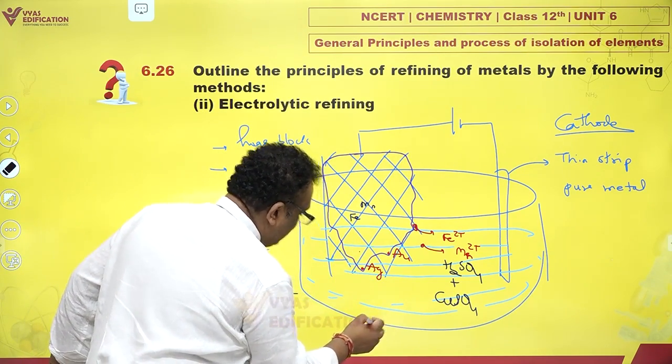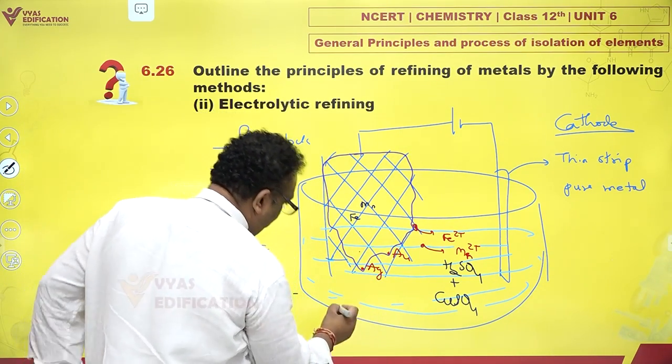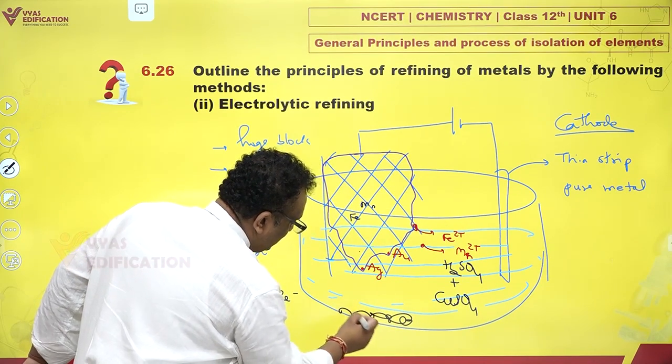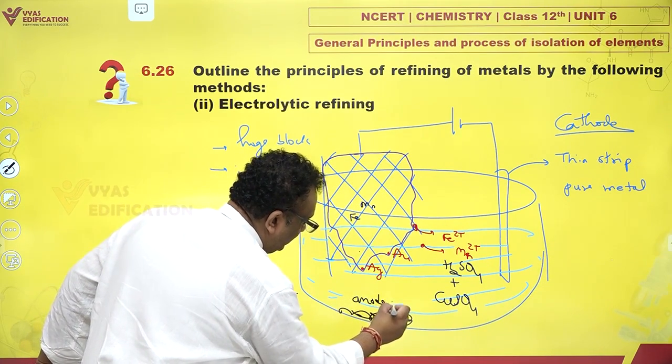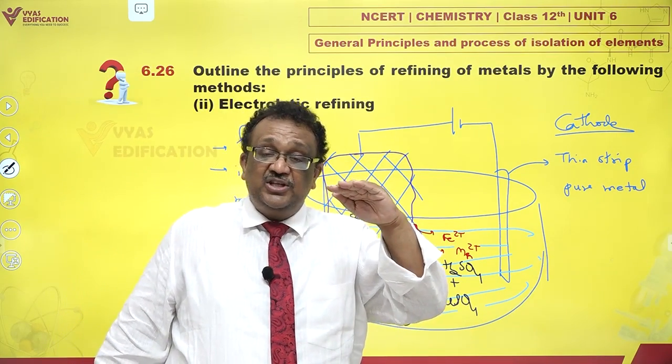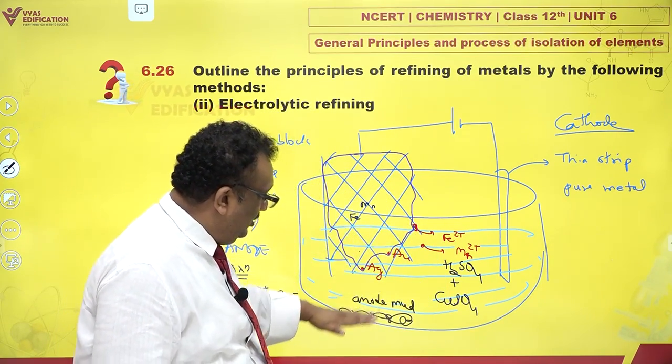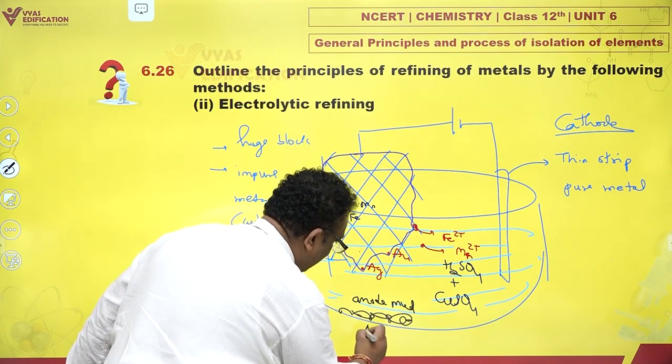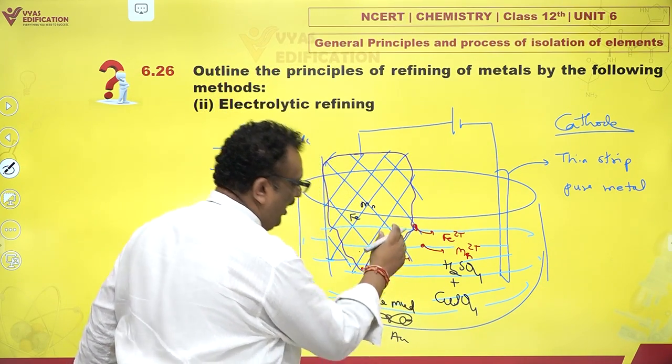So silver just falls down, and as it falls down, it forms what is called anode mud. Okay. So metals which are less reactive come down, like silver and gold. It's a very rich mud. They come down to anode mud.